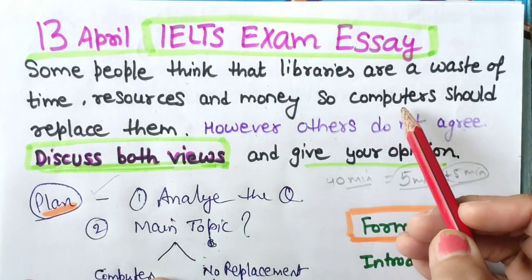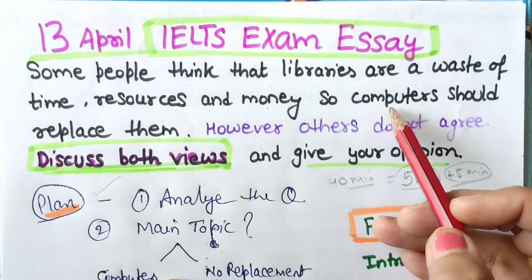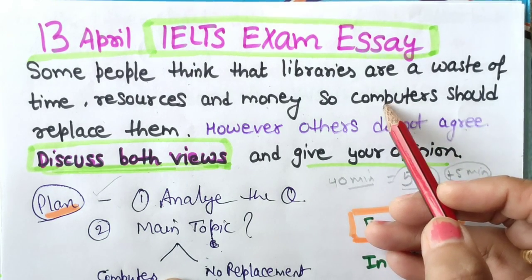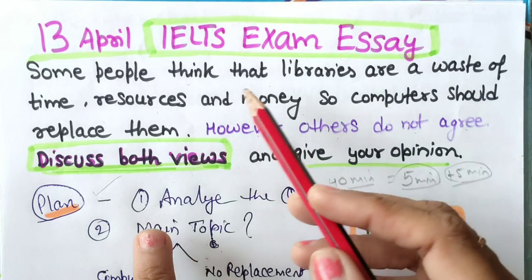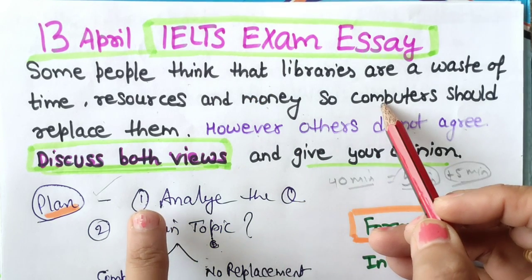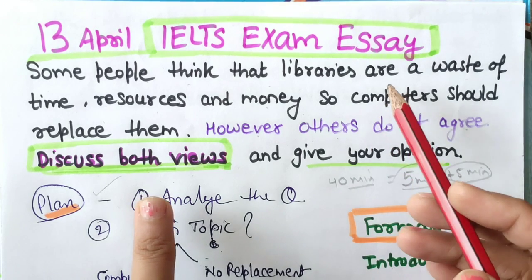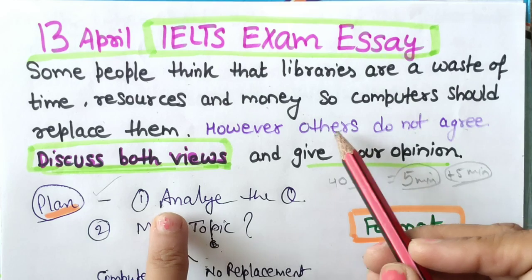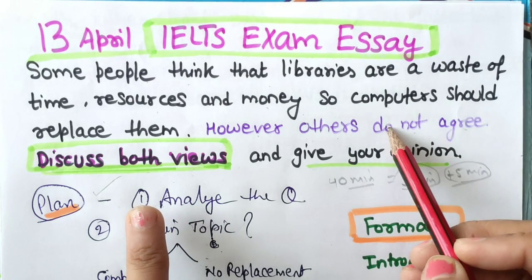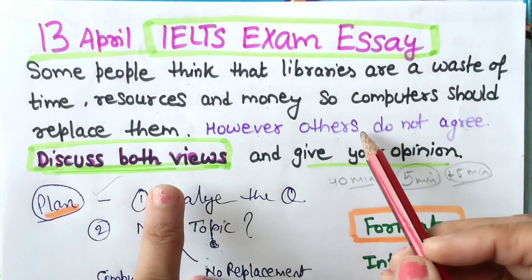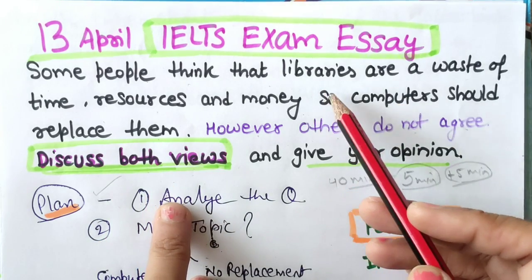Computers here means online library or e-books library or computer storage or laptop or phone should replace all library things, because as we know everything is available online. E-books are available, so that's why they are saying it. However, others do not agree. They do not agree that computers should replace them. In fact, they agree that libraries should be there.